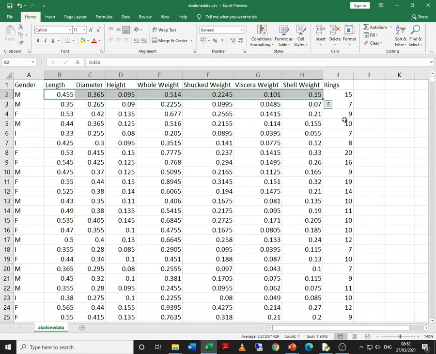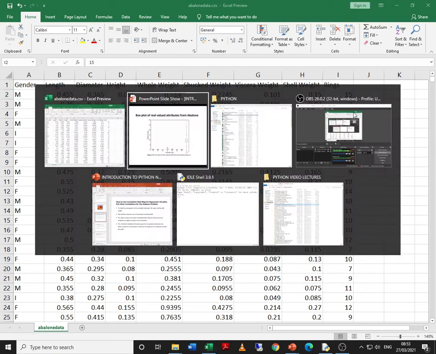All these values are basically between 0 and 1, whereas the number of rings are 15, 7, 9, 10, and so on. The scale of the values varies significantly, so let us try to execute the box plot now.